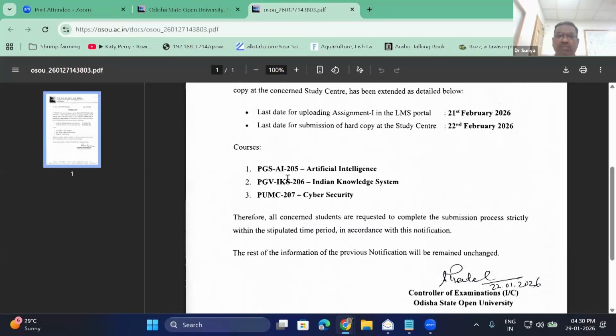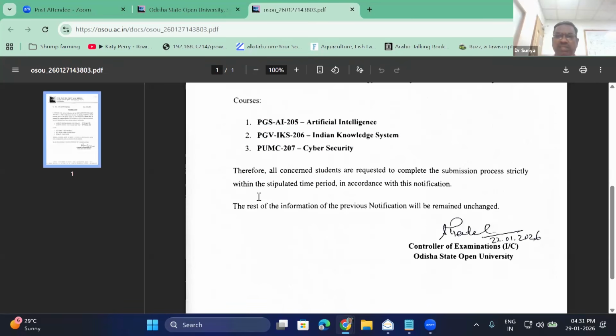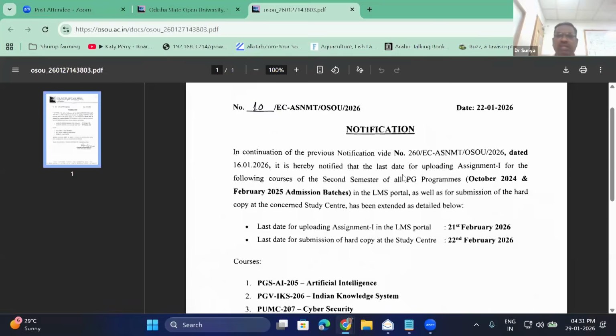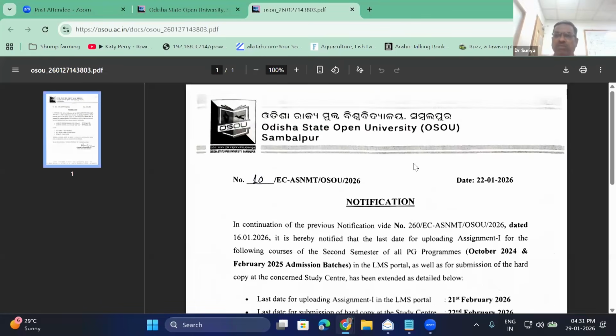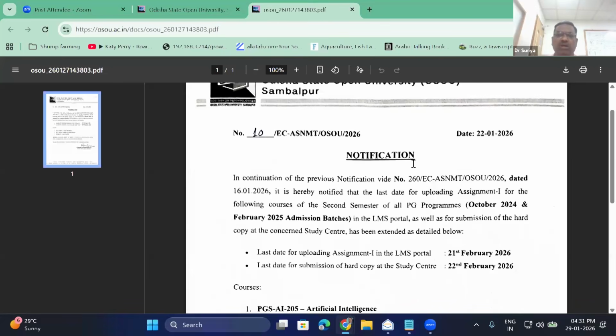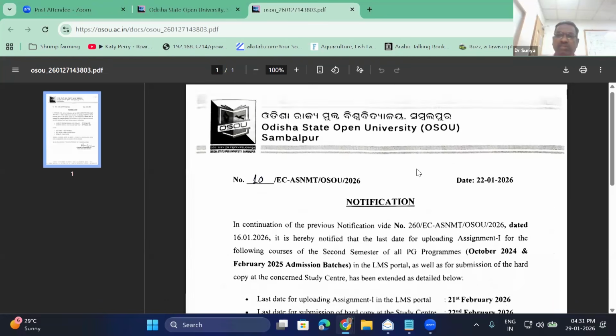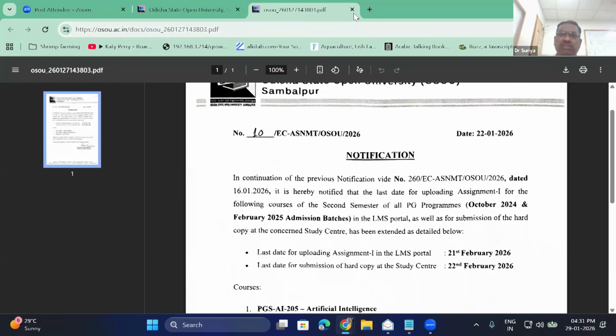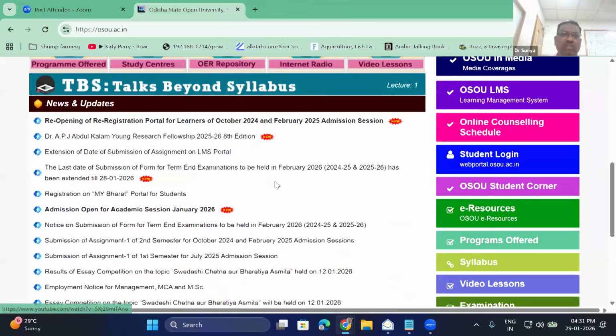And these are the new courses being introduced. For that also, you are requested to complete the submission strictly within the stipulated period. All these things are mentioned in the circular. Kindly go through the circular so that you don't have to panic or hurry and do anything wrong while submitting in the LMS or in the study centers. So please, students, be very clear on the dates. Accordingly, you can submit your assignments. I'm now closing the circulars.